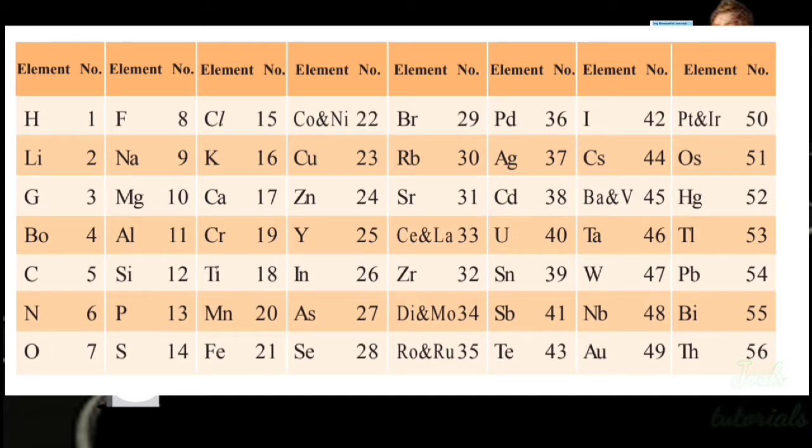As with the notes of music, sa, re, ga, ma, pa, da, ni, the law of octaves states that when elements are arranged in ascending order of their atomic weights, they fall into a pattern in which the property is repeated at regular intervals. Every 8th element's property resembles that of the starting element.